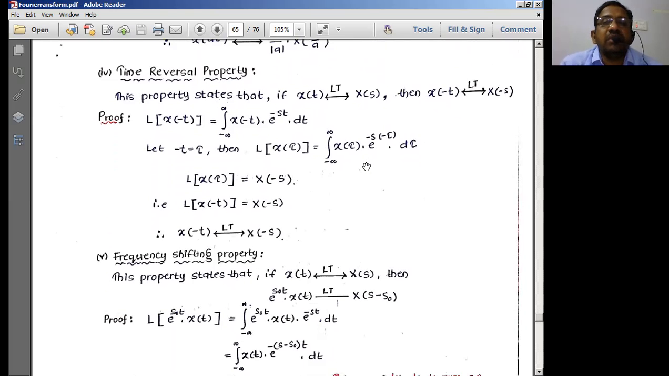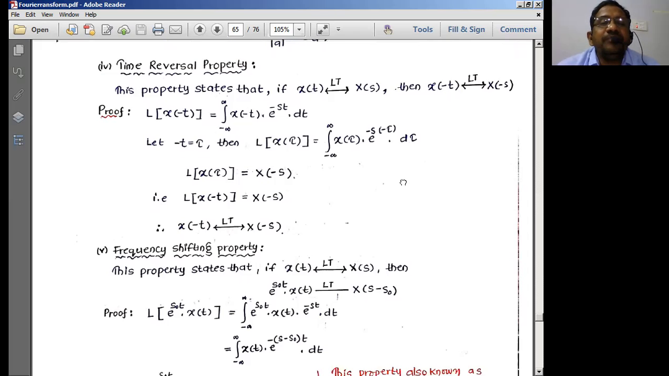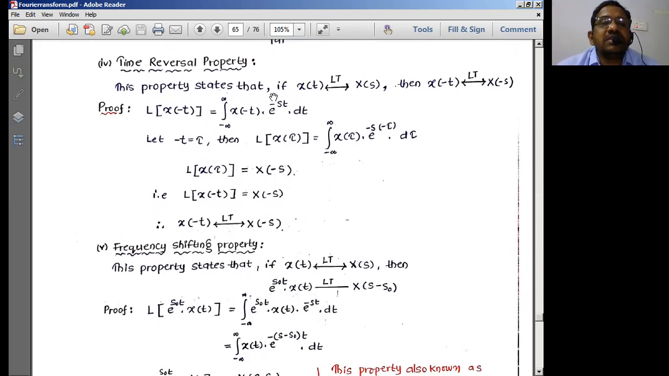The next one is the time reversal property. What is time reversal? If x of t produces X of s, then x of minus t is going to produce X of minus s. It is quite simple here. So Laplace transform of x of minus t, I can write as the integral of x of minus t e to the power minus st dt. So minus t I can write as tau. When I simply substitute it, I get x of tau e to the power minus s times t, and t is equal to minus tau, so I can write minus tau, d tau, minus into minus plus.